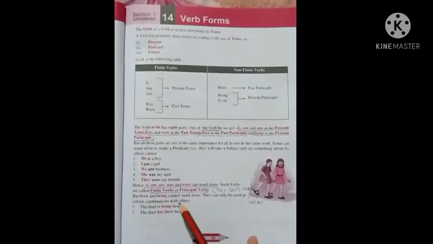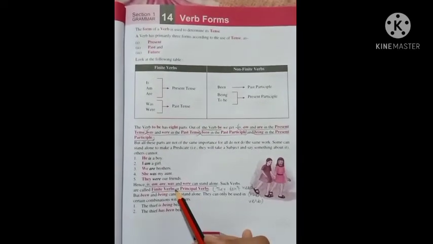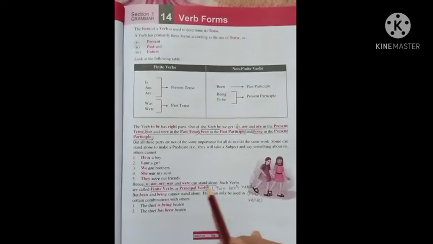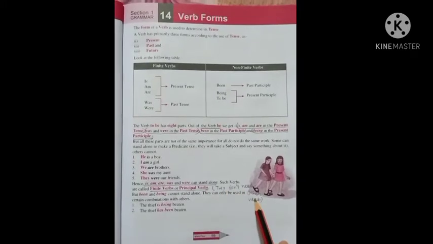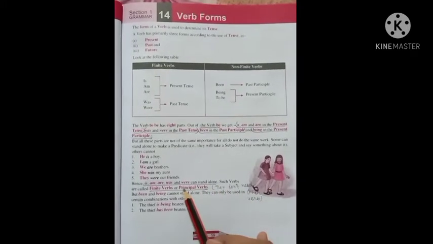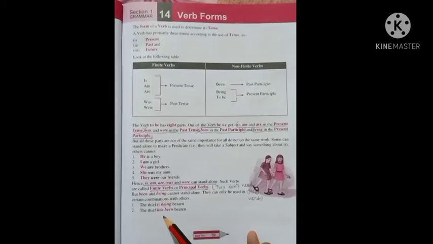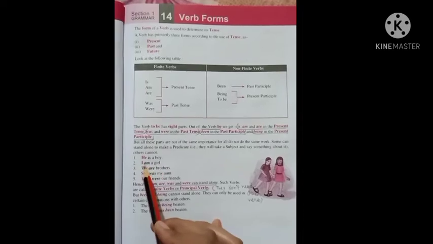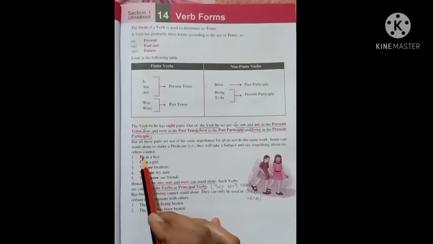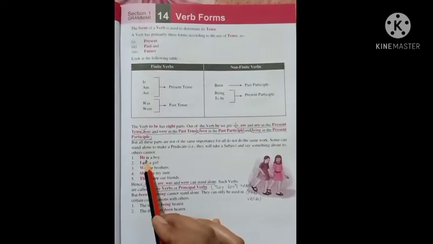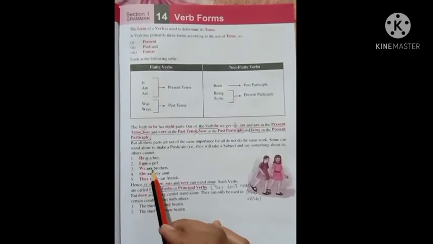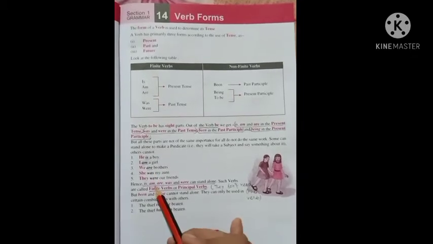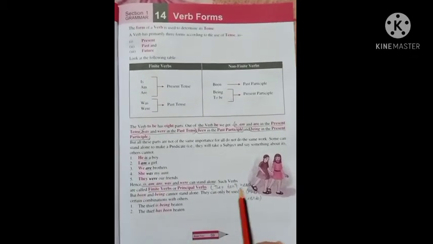Now come to the finite verbs. Which are finite verbs? Finite verbs are am, is, are, was, were, because they don't need other verbs. They alone stand in a sentence. They do not need any other verb, such as I am a girl. Here the only verb is am. He is a boy. Here the only verb is is. We are brothers. Here the only verb is are. Okay, so finite verbs do not need any other verb.